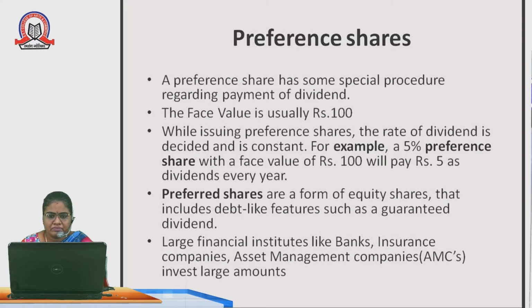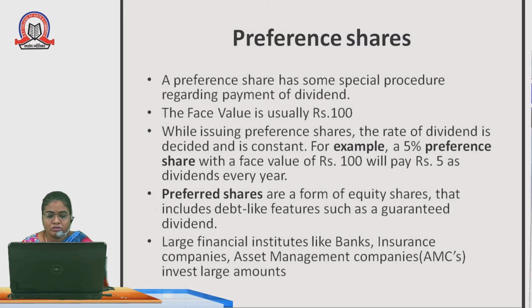Next one, preference shares. A preference share has a special procedure regarding payment of dividend. The face value is usually rupees 100, so you may know the difference between equity shares and preference shares by their face value. While issuing preference shares, the rate of dividend is decided and is constant. For example, a 5% preference share with a face value of rupees 100 will pay rupees 5 as dividend every